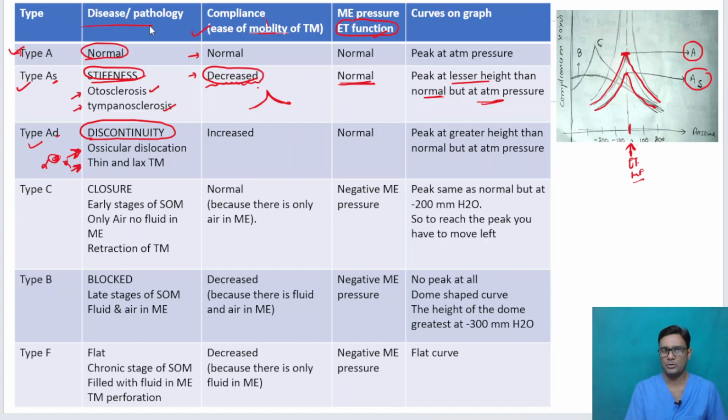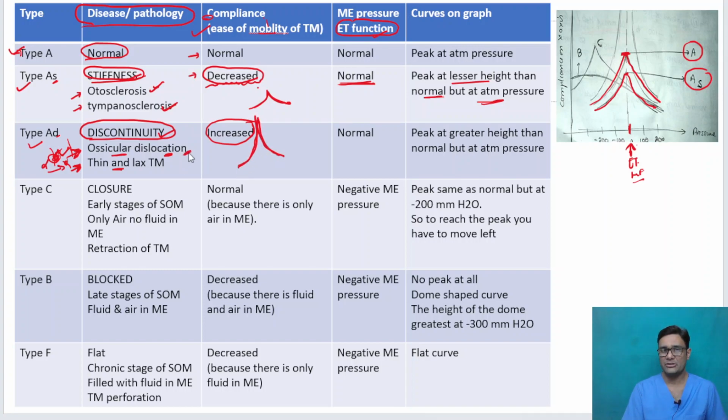I have purposely put the disease or pathology in the beginning so that when you remember stiffness, you think of otosclerosis and tympanosclerosis. When you think of discontinuity, you think of ossicular dislocation and thin and lax tympanic membrane. Now you see what happens to the compliance in ossicular dislocation. Because there is no resistance, whatever minimum or normal resistance of the tympano-ossicular system, that resistance is also gone. So the compliance, the ease of mobility of the tympanic membrane and the tympano-ossicular system, is increased.